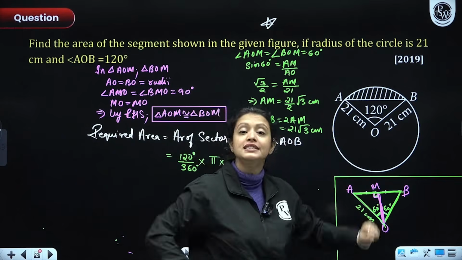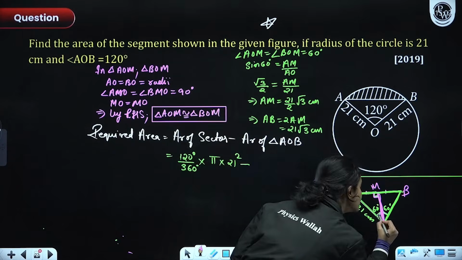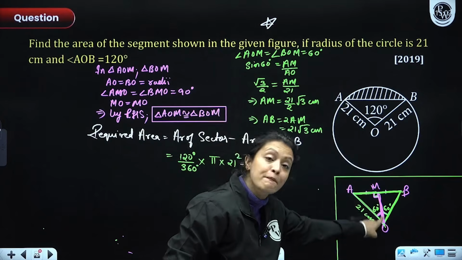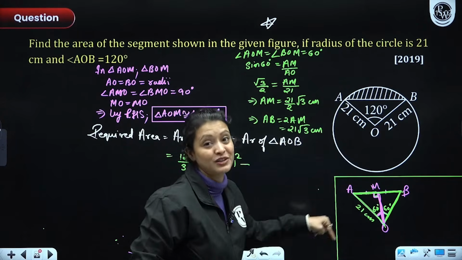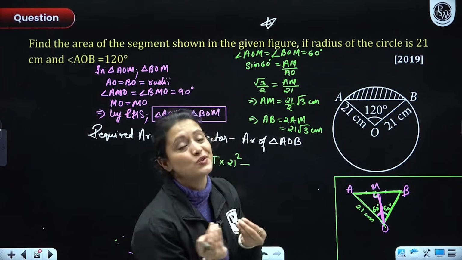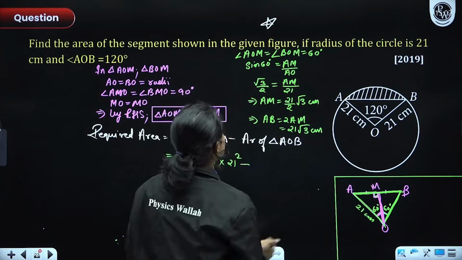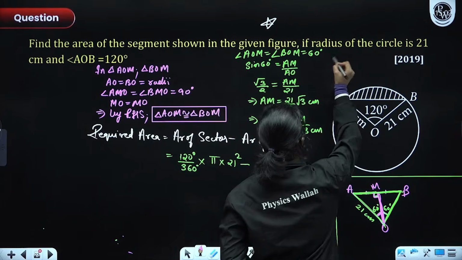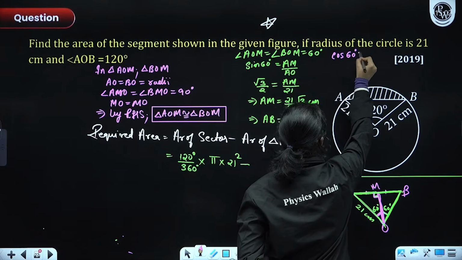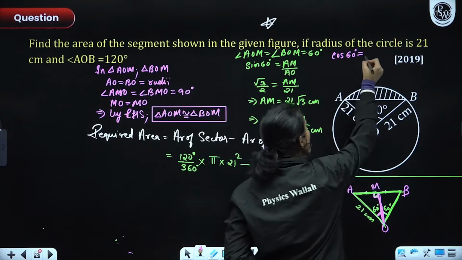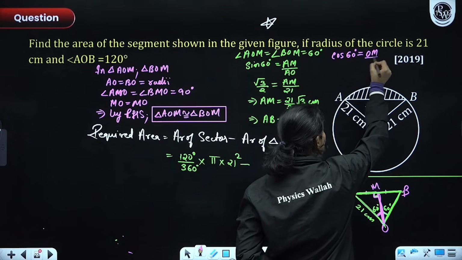For that, I'll use cos 60 degrees, because cos of 60 degrees would be adjacent over hypotenuse. Make sure you know your introductory trigonometry, guys. Cos of 60 degrees is equal to OM by AO.